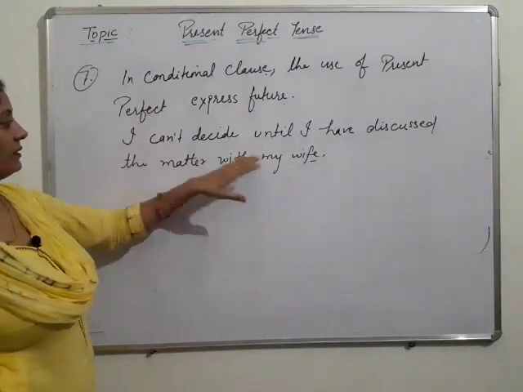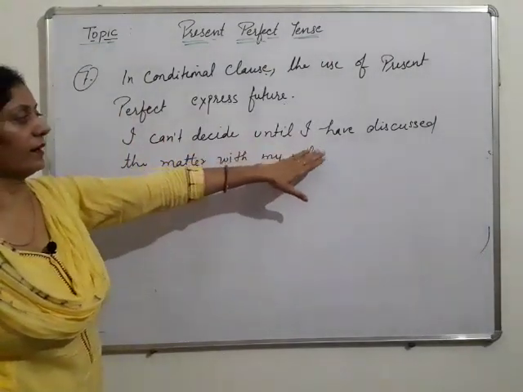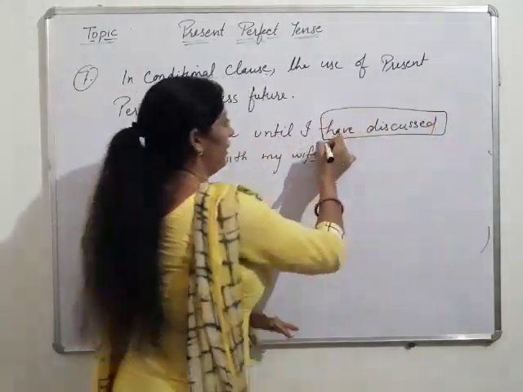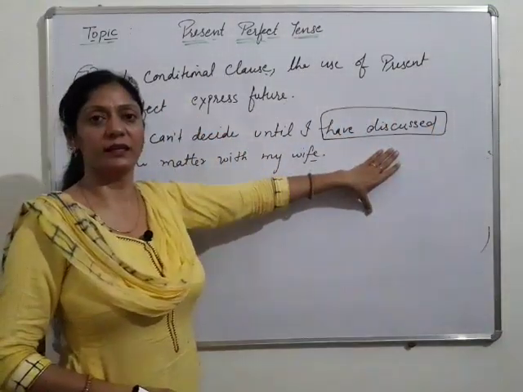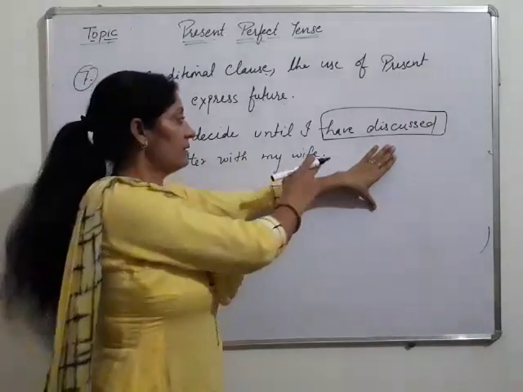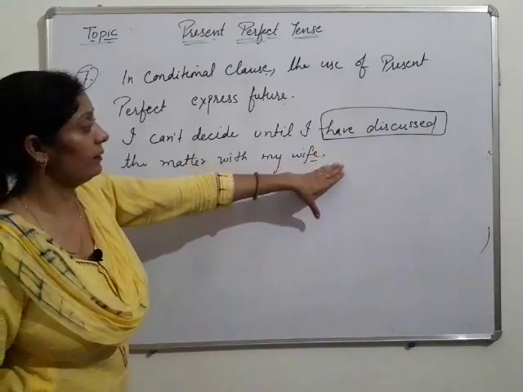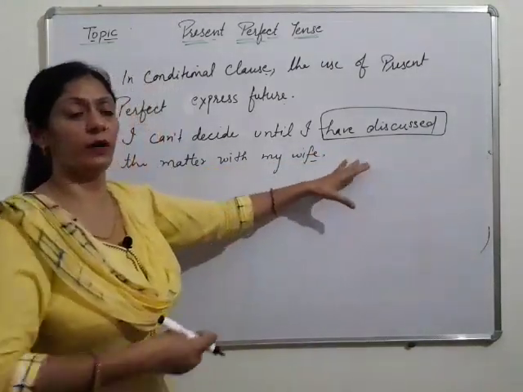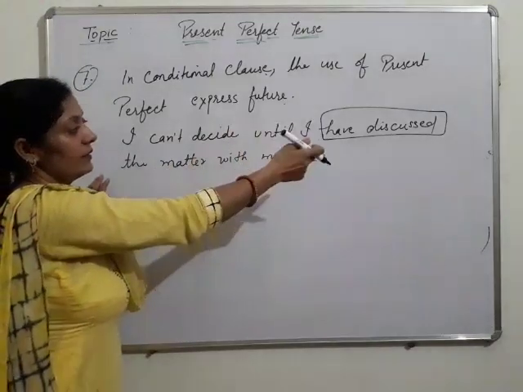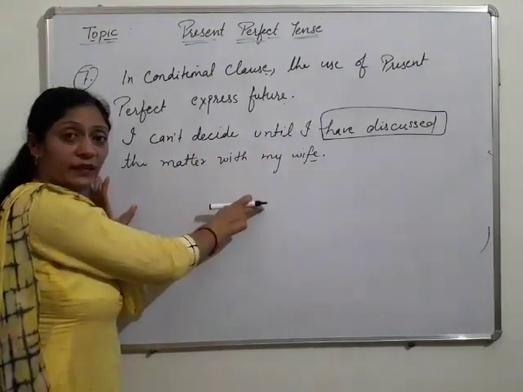Have plus the third verb is used here. It means we are using present perfect, but it refers to the future. Until discussing with my wife, I can't decide what I have to do.